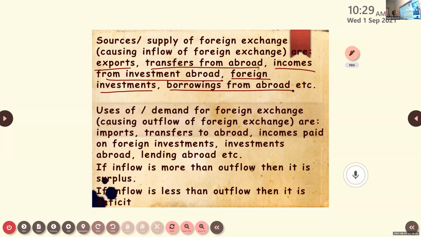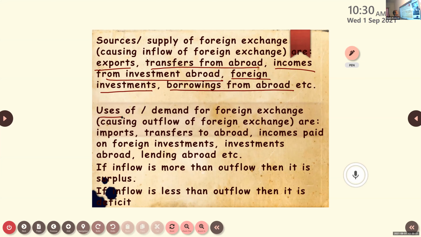Foreign investment: when foreign countries or foreign companies invest in our country, we are receiving money. Borrowings from abroad, all these things come under sources of foreign exchange. Next one, uses of foreign exchange, or demand for foreign exchange.